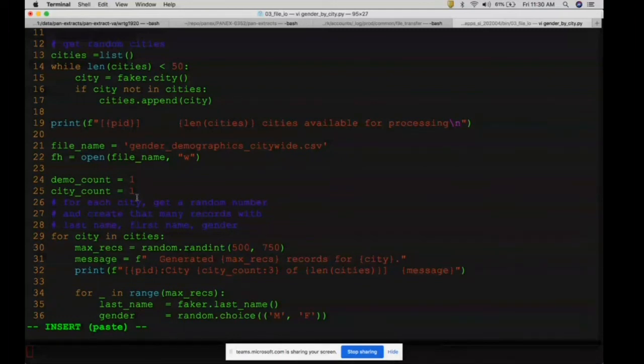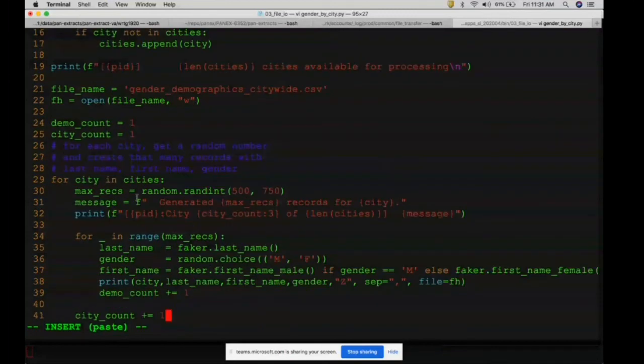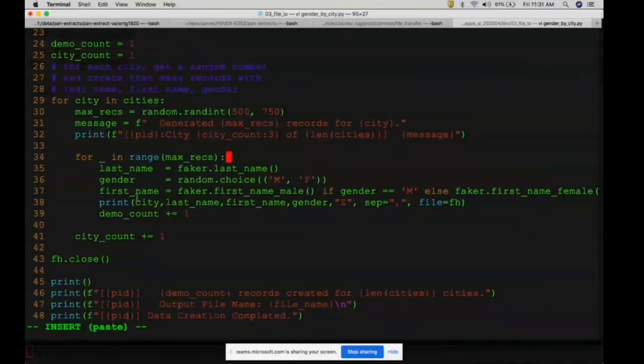Then I put a print statement, and I create a file called gender_demographics_citywide.csv and open it in write mode. I keep some variables, demographic count and city count. As the comment says, for each city, get a random number. We are going to create some random number of records for each city, with last name, first name, gender, and city name. That's what we are going to write.